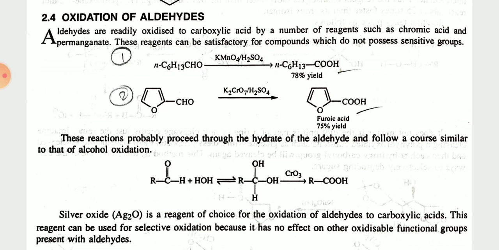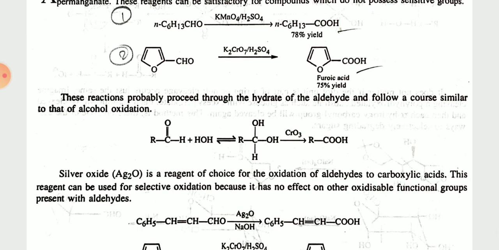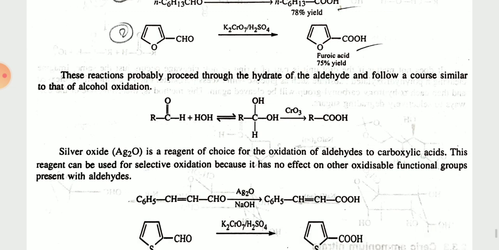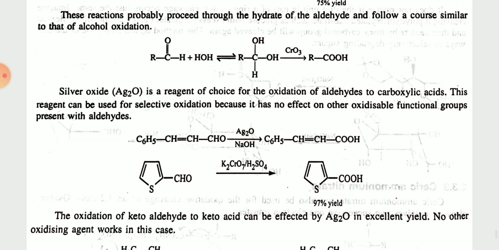Then silver oxide is a reagent of choice for the oxidation of the aldehyde to the carboxylic acid. This reagent can be used for selective oxidation because it has no effect on other oxidizable functional groups. Like if there is a C6H5 group and a CHO group present, Ag2O will only oxidize the CHO group, and it will give the COOH.